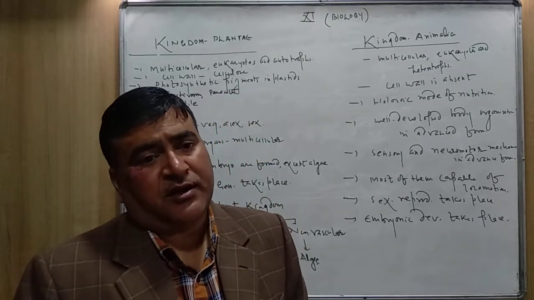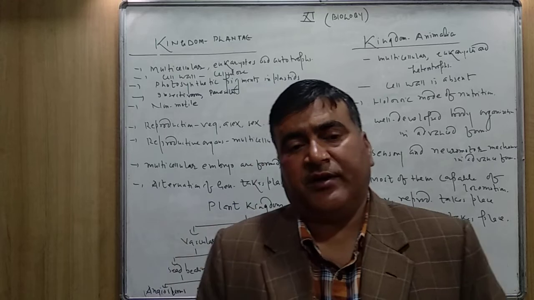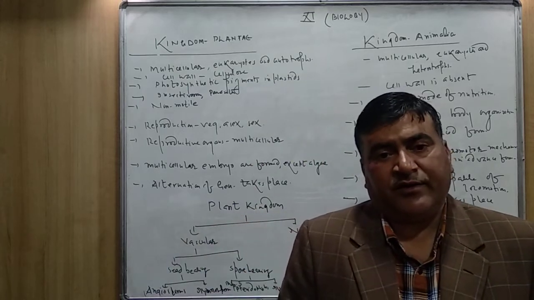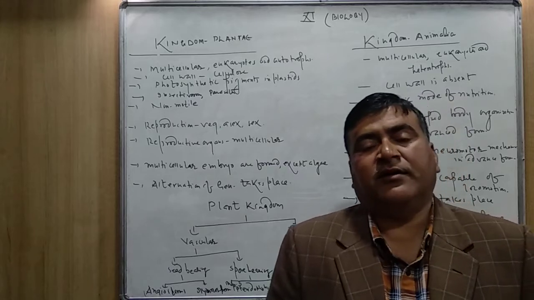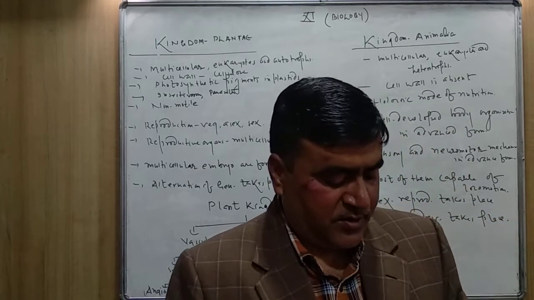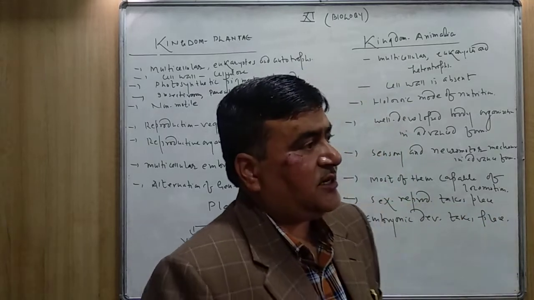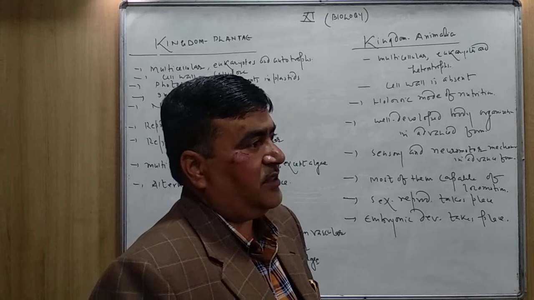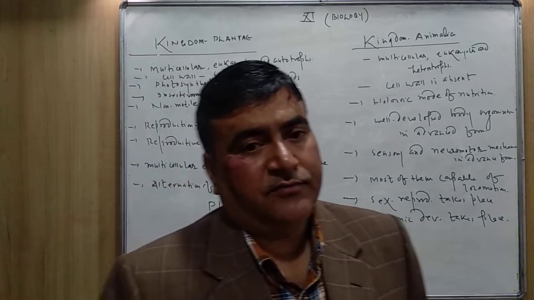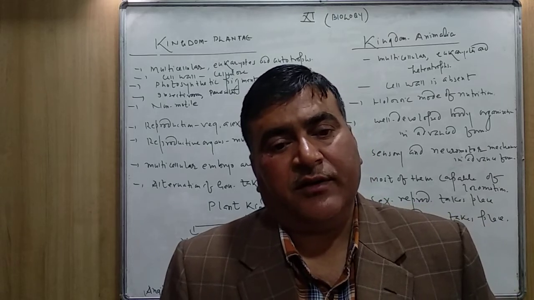Next, write any 5 characters of Kingdom Plantae. And the last question, write the general characteristics of Kingdom Animalia, any 5.